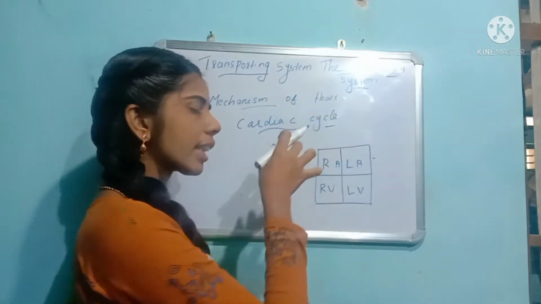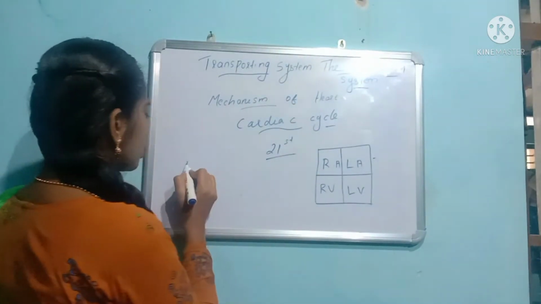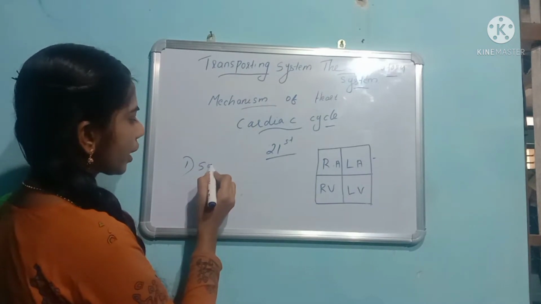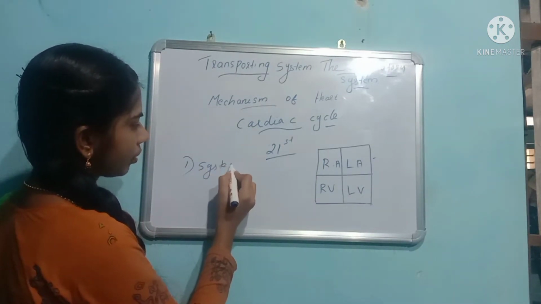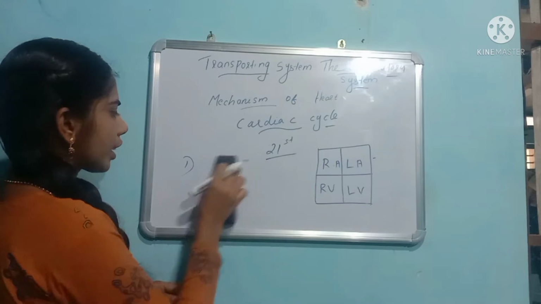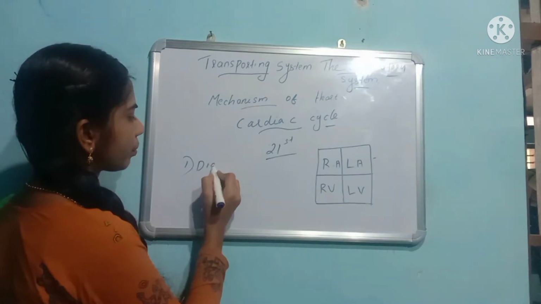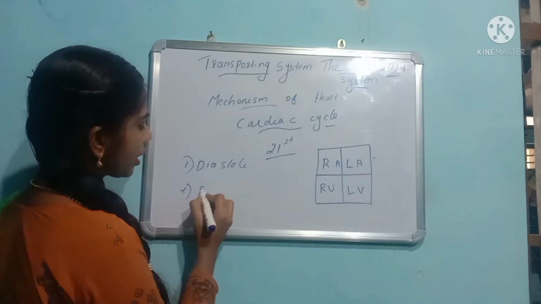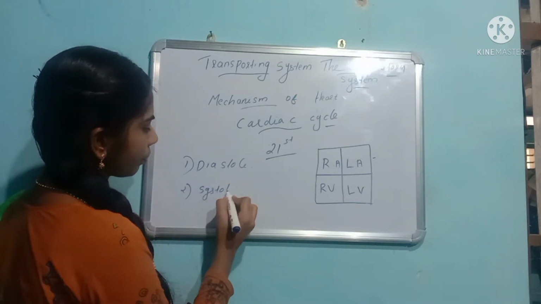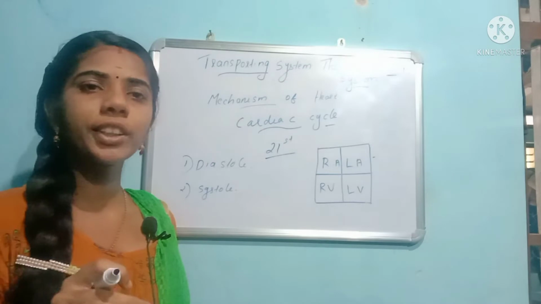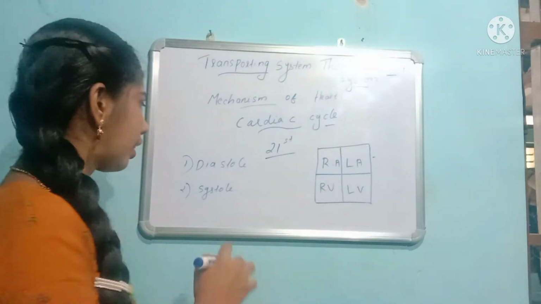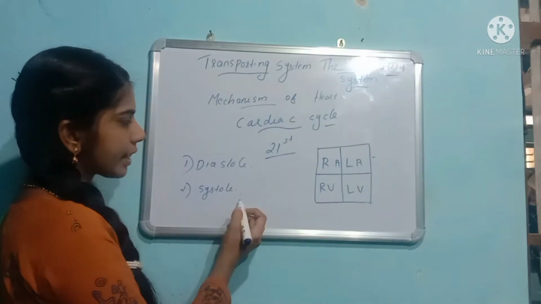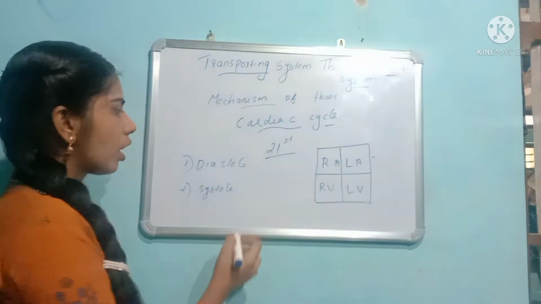For the cardiac cycle, different steps will be there. The first one is diastole and the second one is systole.